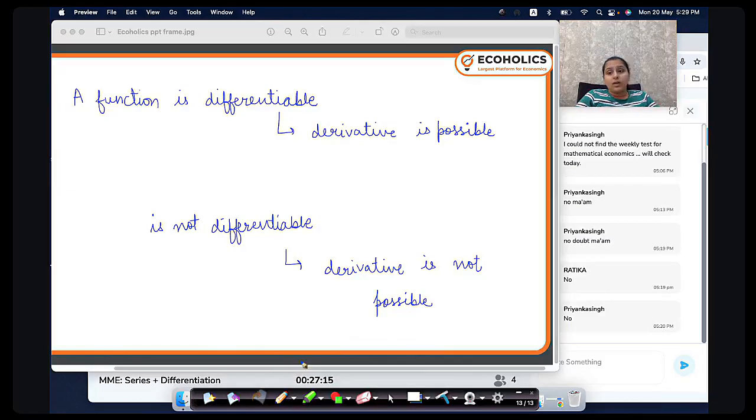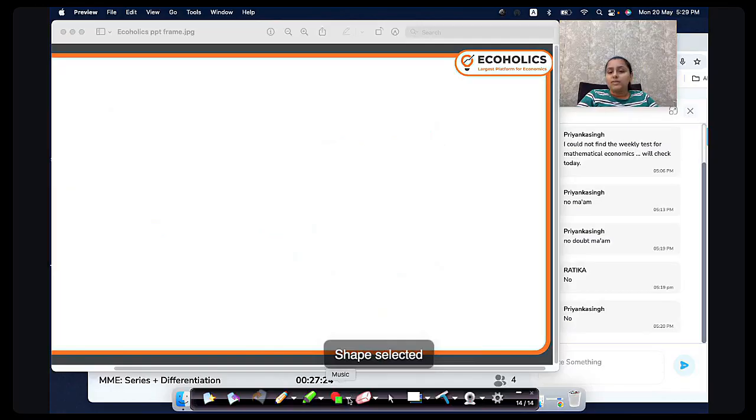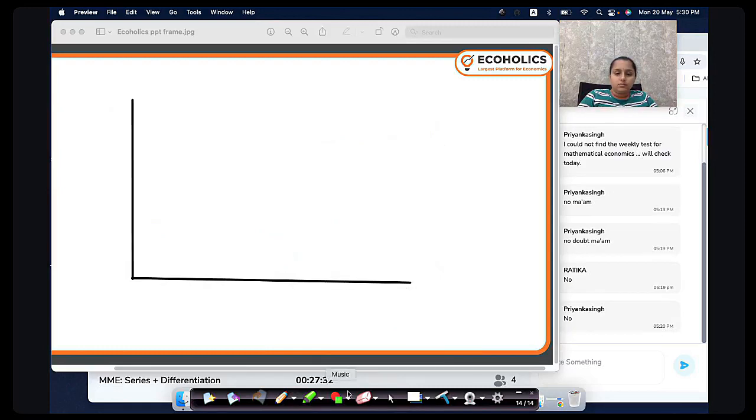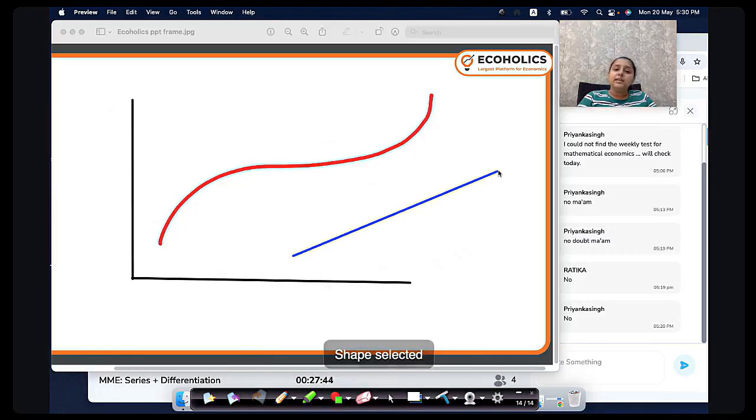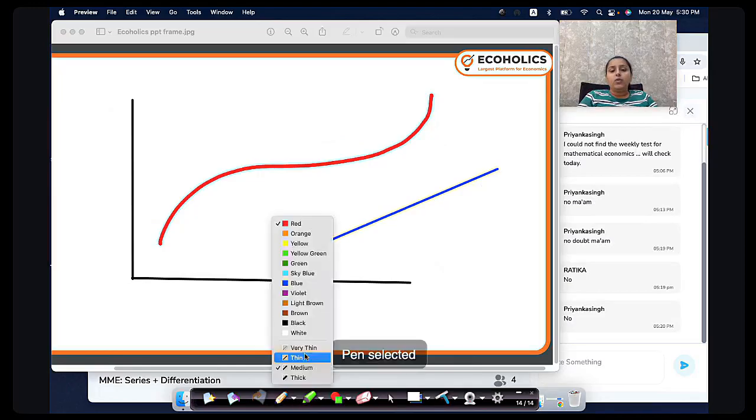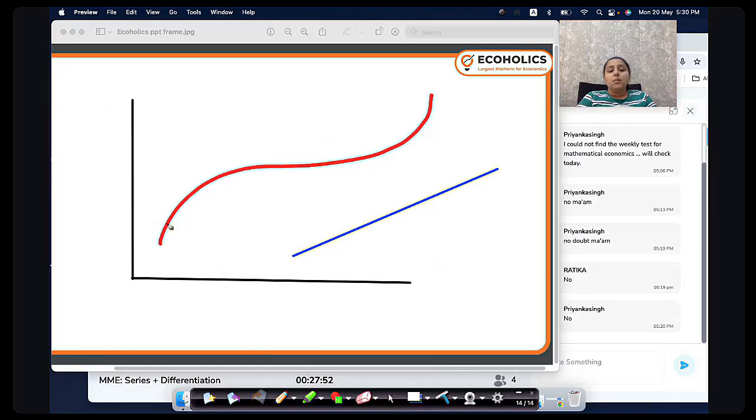Now, how do I find out? When you practice, you will find out, but technically, how do I find out? Now, what happens in the case of non-linear function? This is how, let's say, your non-linear function is looking, whereas a linear function looks like this. In a linear function, the slope is constant. It does not change. But here, the slope will change at each and every point.